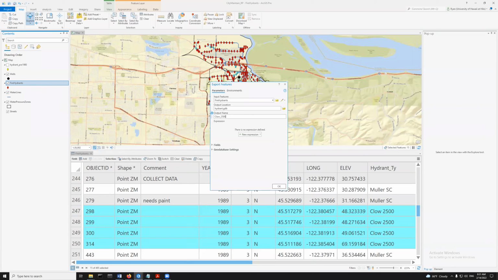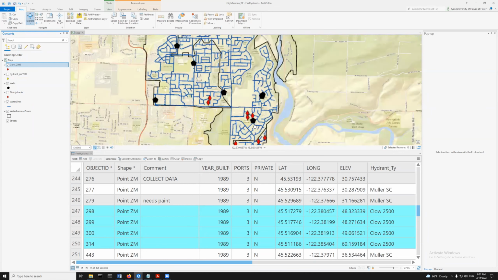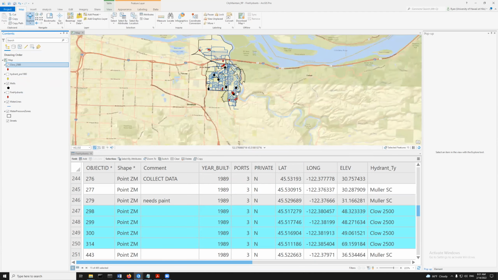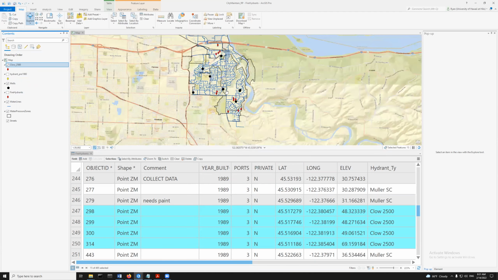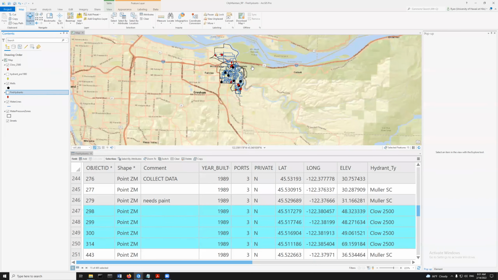the best fire hydrant ever made. And then if I turn off fire hydrants, look at those, look how beautiful those Clow 2500s are. Great. So those are the Clow 2500s that are in this database. Okay, and again, the way you did it is you got them selected, you right click on the name, and after those are selected, you go to data and then export features. And again, I'm sure there are other ways to do it, but that's the primary way that I do it.